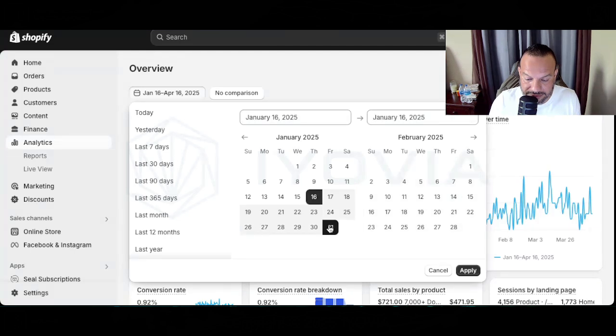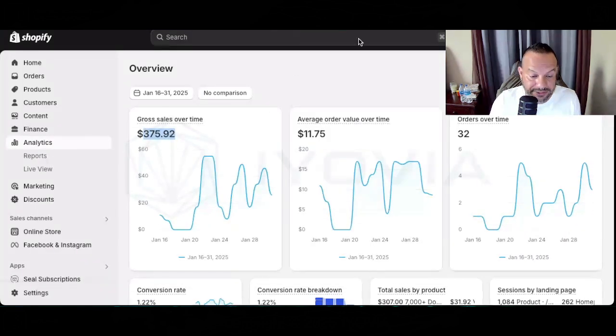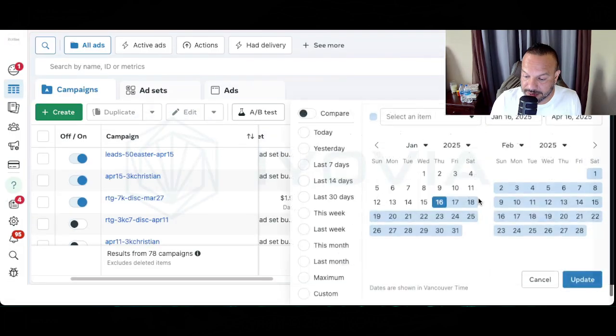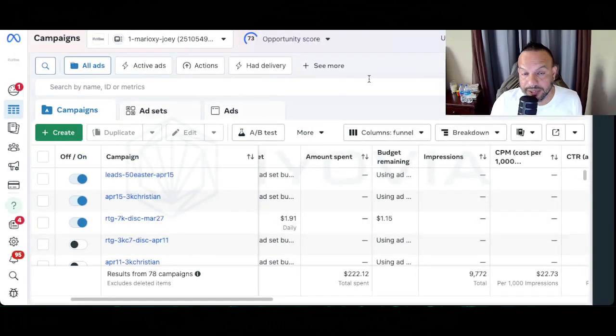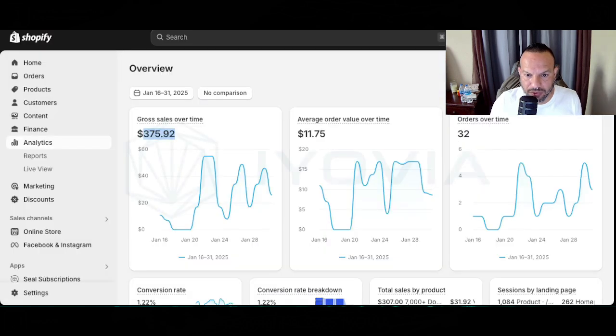But let's say December 6th or January 16th or 31st, we did 375, right? And we spent 222. All right. So we netted a little over. We were in the positive already, right? A little over $100. Okay.